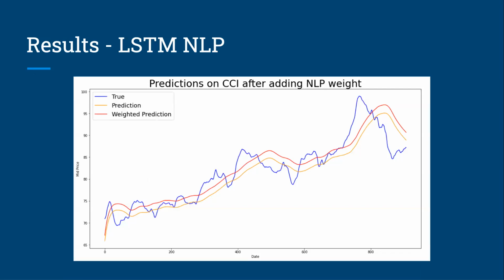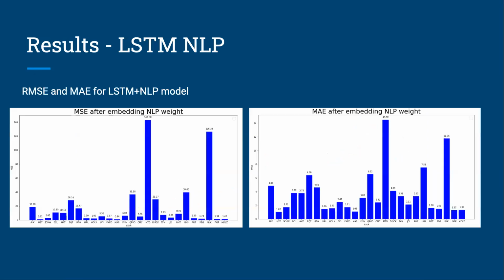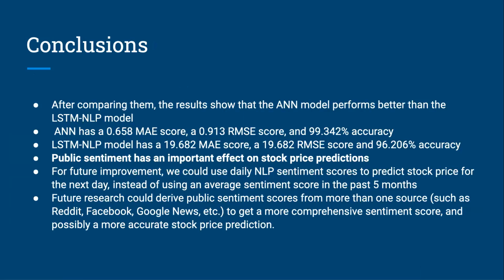And for the LSTM NLP result, we found that adding the NLP weight significantly improved the accuracy of the LSTM model. And as for the MSE and MAE, adding the NLP weight also decreased these error scores and increased accuracy. So in conclusion, after comparing the two models, we found the ANN model performs much better in terms of MAE, RMSE, and also accuracy. We found that public sentiment has an important effect on stock price predictions.